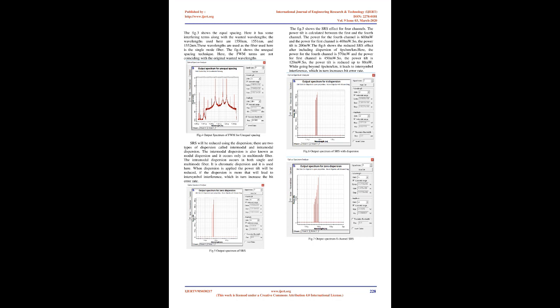4. Cross-phase modulation. Cross-phase modulation occurs due to the nonlinear refractive index based on the intensity of the beam. It will result in spectral broadening, and the burr will increase.